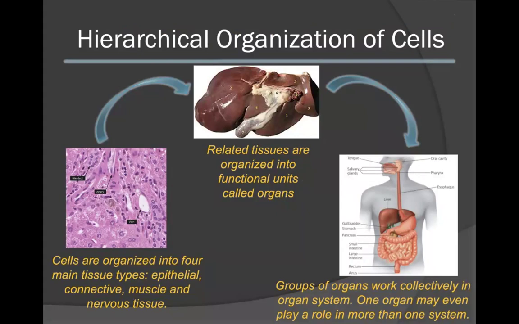There is also a hierarchical organization of cells. Cells can be organized into four main tissue types: epithelial tissue, connective tissue, muscle, as well as nervous tissue. These related tissues can be organized into functional units called organs. In addition, these organs can work collectively to form an organ system. One organ may even play a role in more than one system.